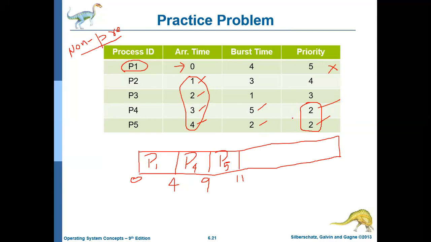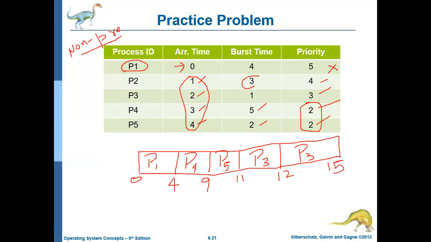Then the next higher priority is P3, which will execute for 1 millisecond, its burst time, that is, from the 11th millisecond to the 12th millisecond. Then P2 will execute for its remaining burst time of 3 milliseconds, that is, from the 12th millisecond to the 15th millisecond.